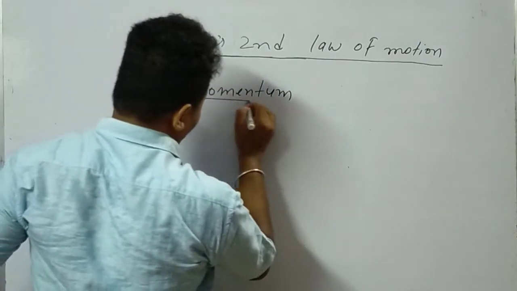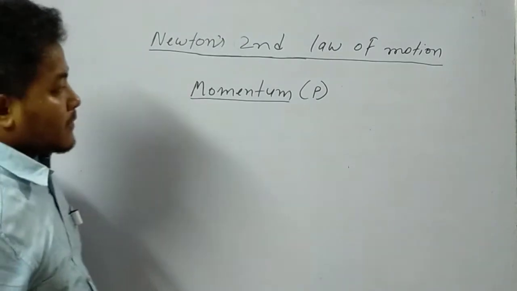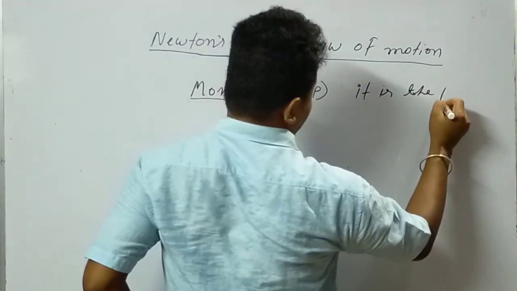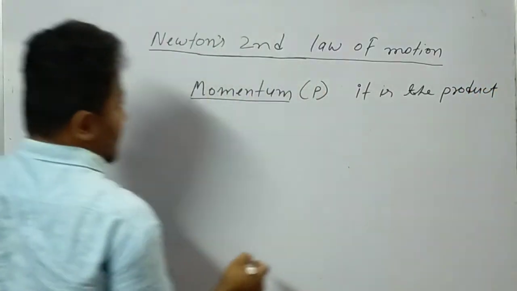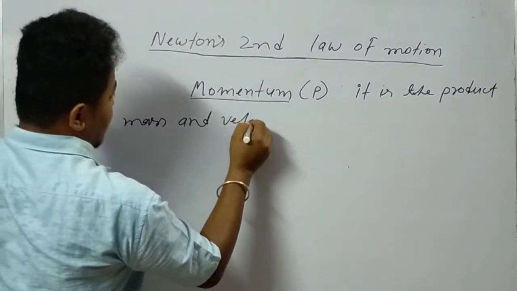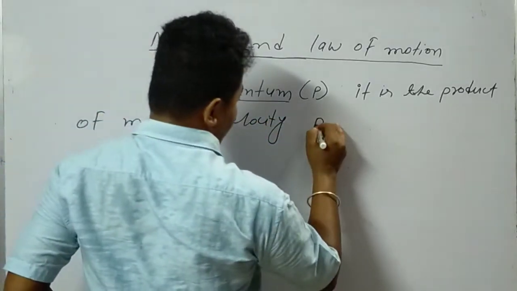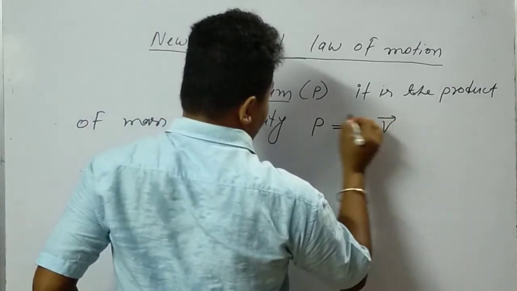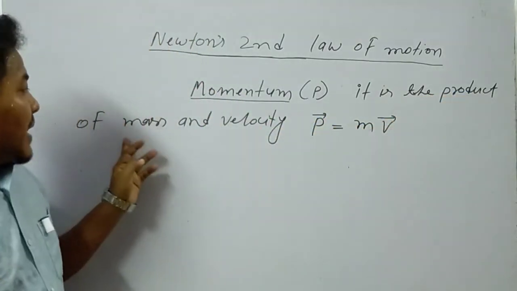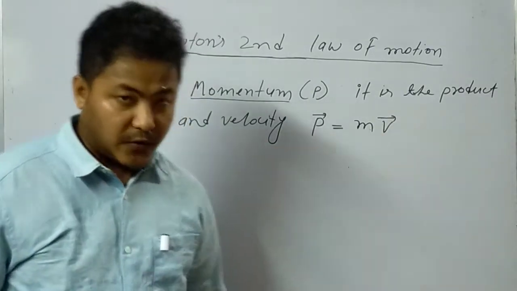Please write down: momentum is denoted as P. It is the product of mass and velocity, expressed as P equals mv, where m is the mass and v is the velocity. It is a vector quantity.